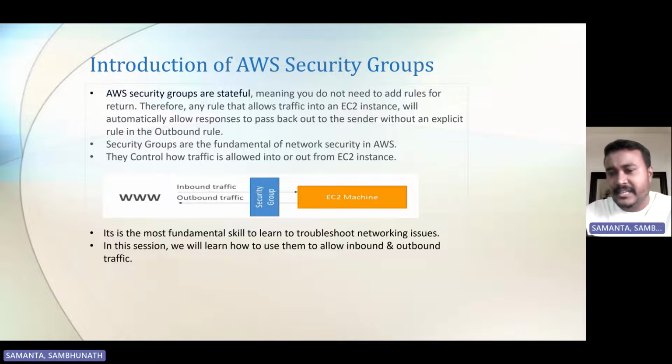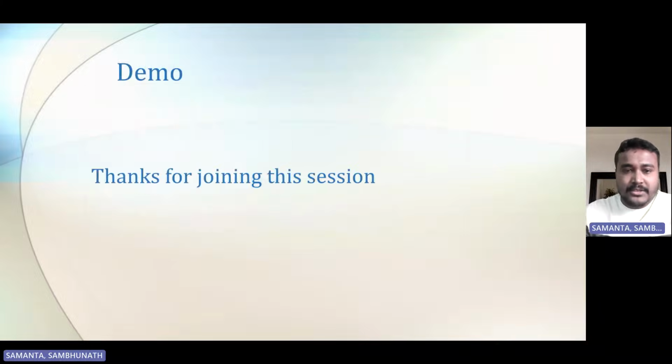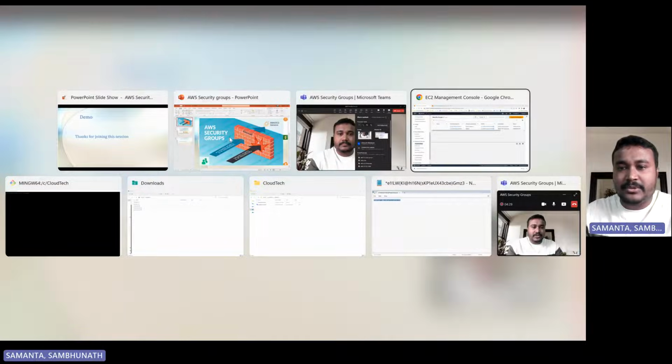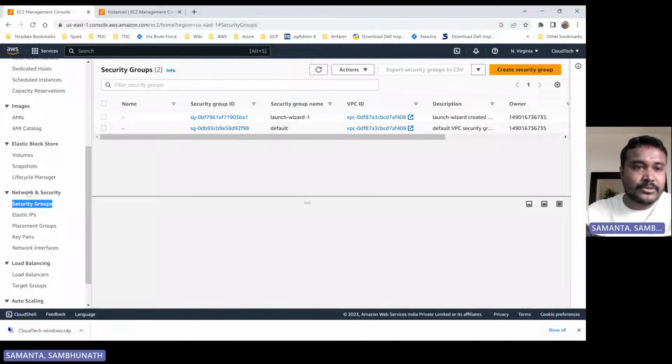I will show you how we can create the security group, how it benefits you, and how we can set up the inbound and outbound rules. I will talk about those in detail in the AWS console during the hands-on. So let's go to the demo part and see how we can create a security group.